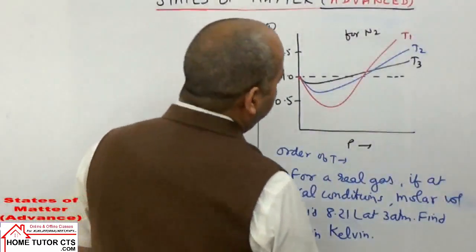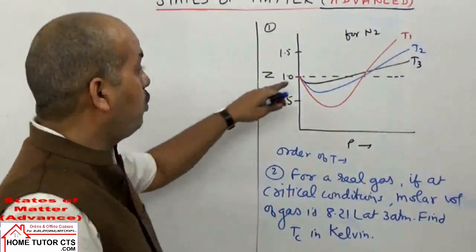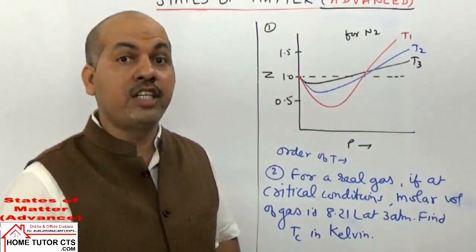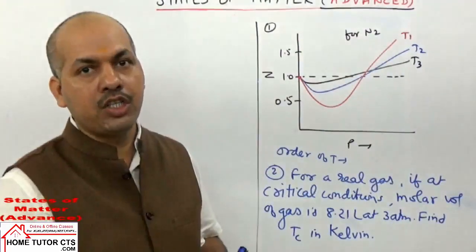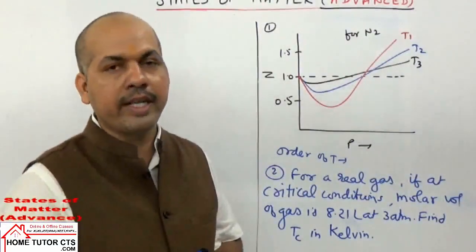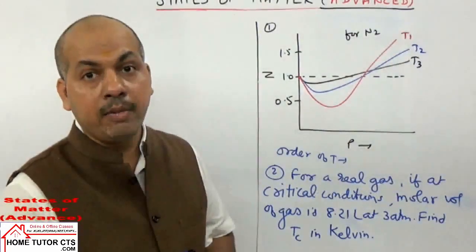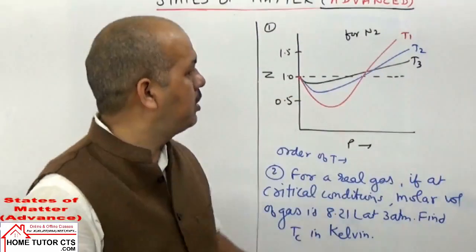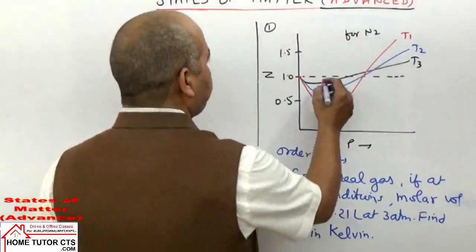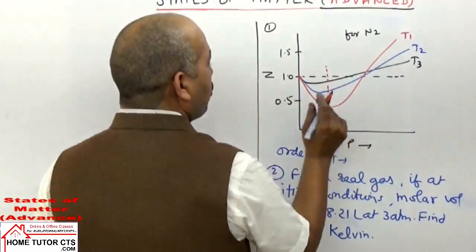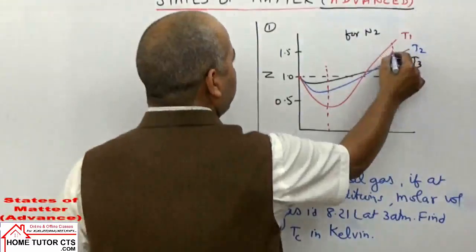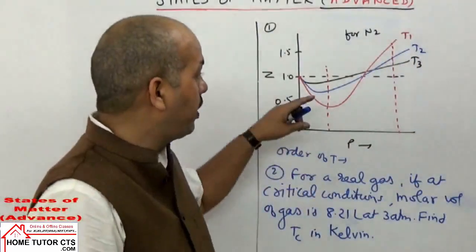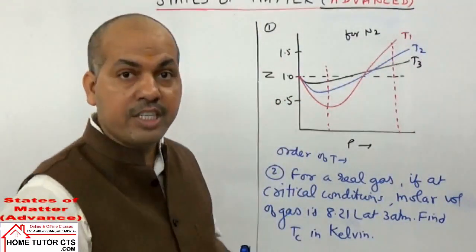देखिए पहला क्वेश्चन बहुत सिंपल है. When the Z value is less than 1 or more than 1, if it differs more, it shows more deviation. And we know which conditions are suitable for the gas to behave ideally: high temperature, low pressure. Now pressure is the same at any one point, so you can take any one point here, given constant pressure here or here, any one point taken. When the Z is more different than 1, that means the gas will show more deviation.